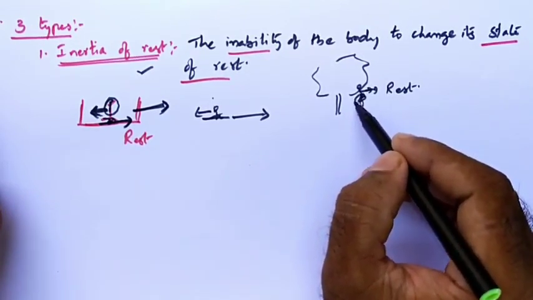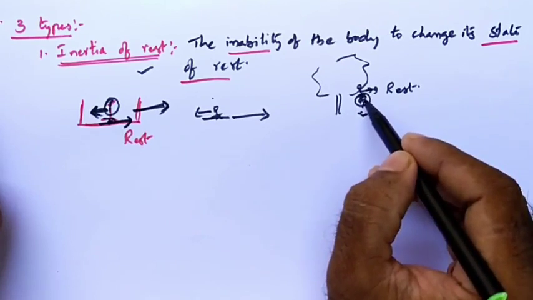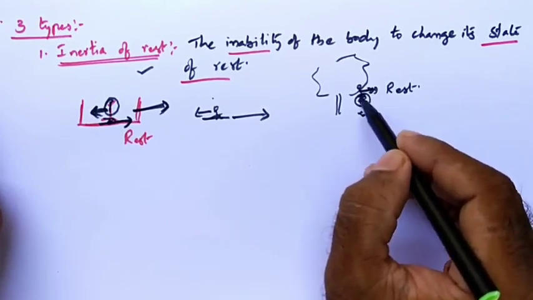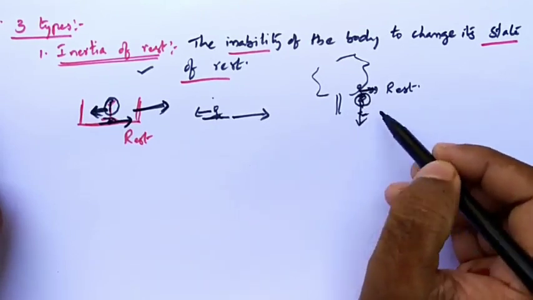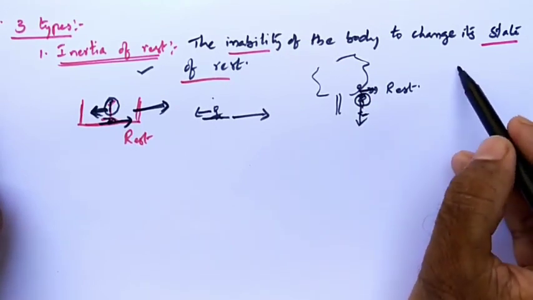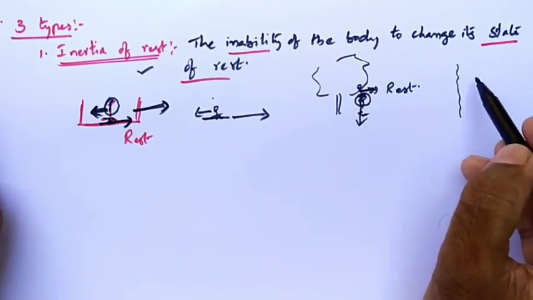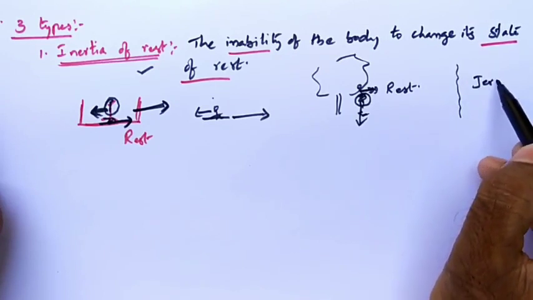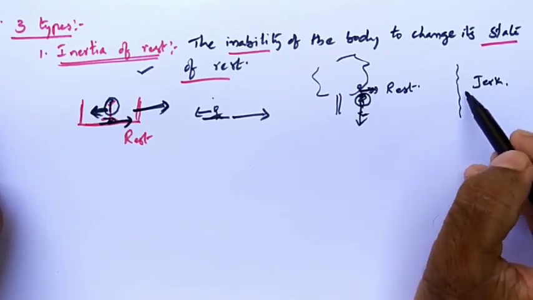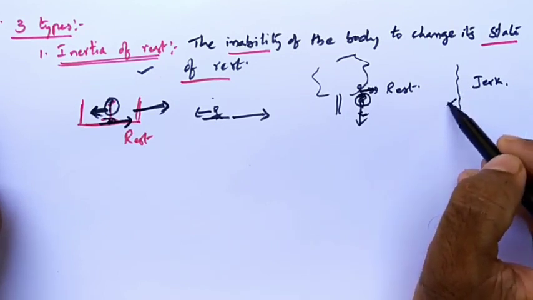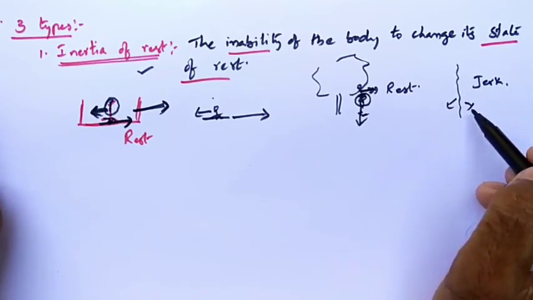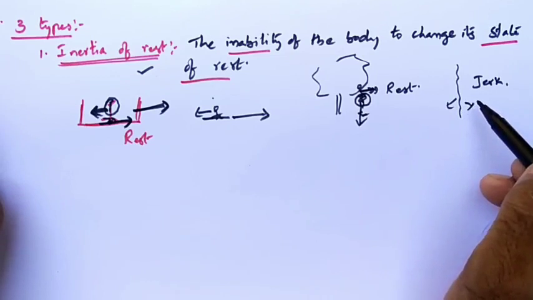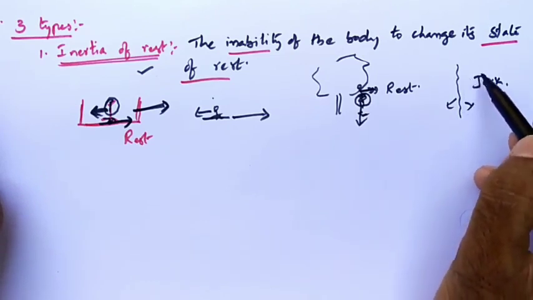So the fruit tries to stay in the state of rest only, but the stem is moving away, so that it is detached from that and falling down. Similarly, when a jerk is given to blankets or shirts, dust will be removed from that. Yes or no? We jerk that, so that dust particles will fall down.